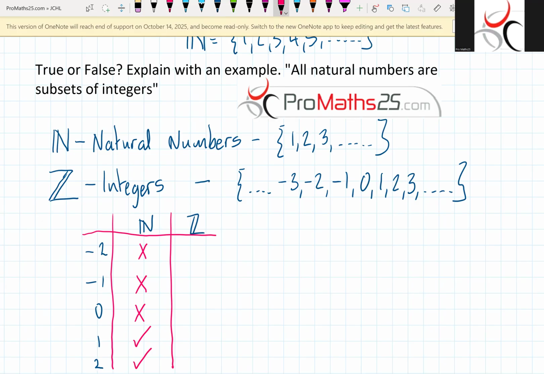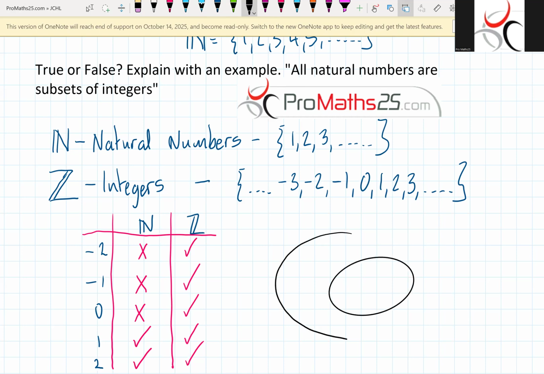Is 2 a natural number? Yes. Let's think about our integers. An integer is a positive or negative whole number including 0. So is minus 2 an integer? Yes. Is minus 1 an integer? Yes, it's a whole number. Is 0 an integer? Yes, it's a whole number. So if we were to draw these in a little diagram for a moment, think about this type of graph here, look, this is the natural number set.